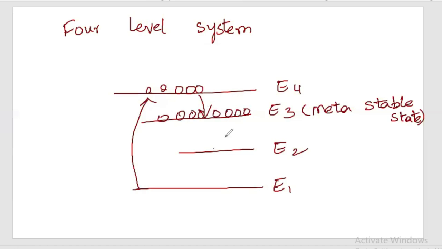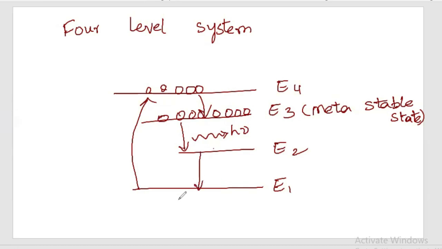Once the population inversion is achieved between E3 and E2, the first photon will come down spontaneously, releasing radiation h nu, and this photon will make other atoms come down by stimulated emission. Then the atoms from E2 will come down to E1 either radiatively or non-radiatively.